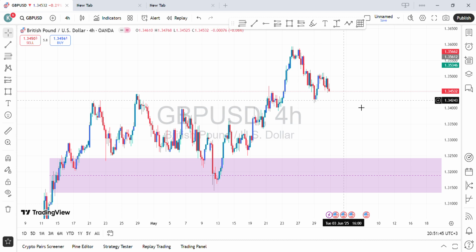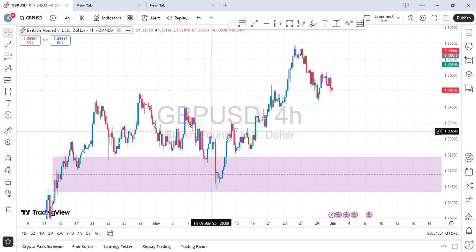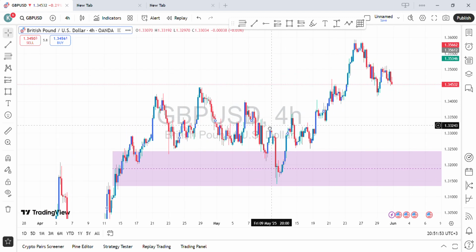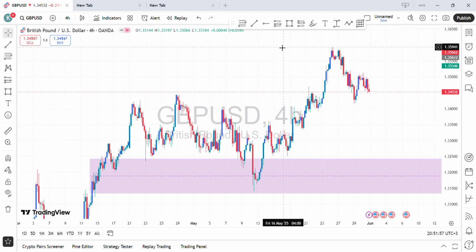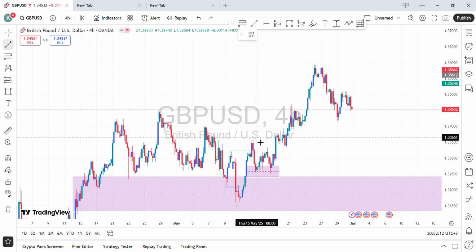This is GBPJPY on the 4 hour time frame, and as you can see over here, we have been bullish after price mitigated this point of interest. You can check over here. This was the last bearish breakout structure. We had a change of character over here. After that change of character, we mitigated this fair value gap over there. Had another breakout structure over here. Price reacted from this fair value gap again.